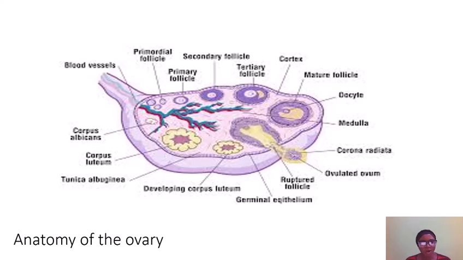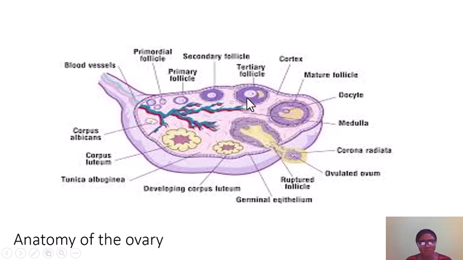Now, this third stage is known as the secondary follicle. This secondary follicle contains many more rings of granulosa cells which have further proliferated to form multiple layers, still surrounding the oocyte. It keeps developing to form the tertiary follicle, which is the fourth stage.